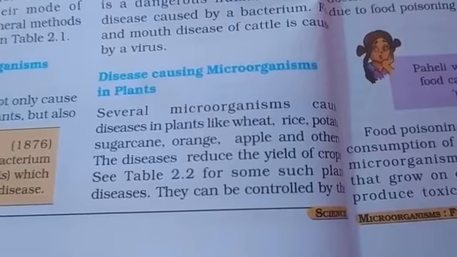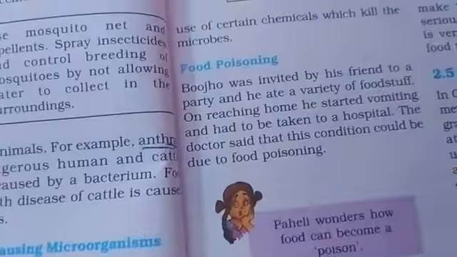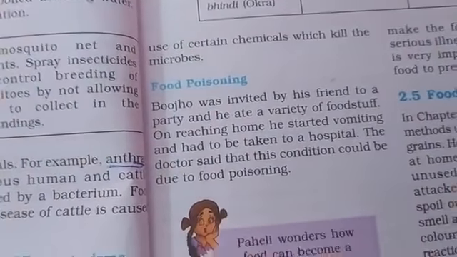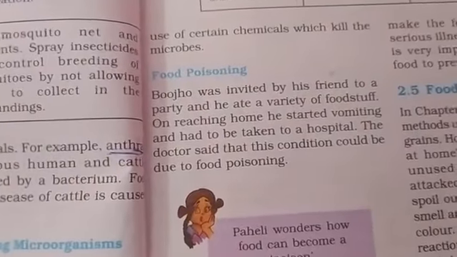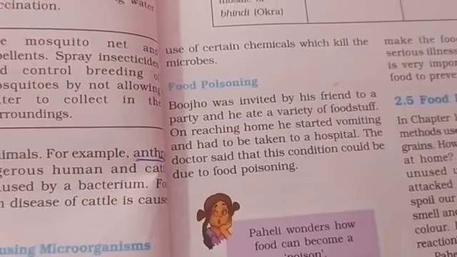Some such plant diseases can be controlled by the use of certain chemicals which kill the microbes. We spray these chemicals on our crop field and control the microbes.